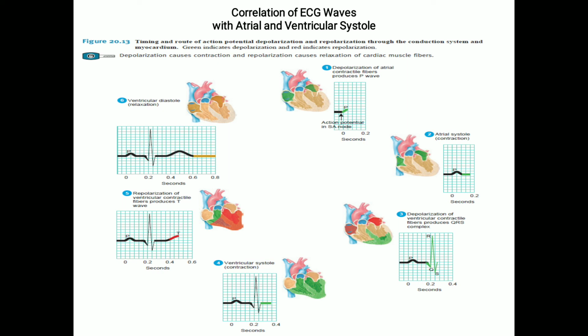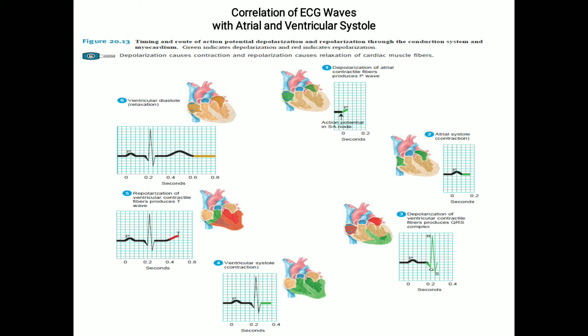Number 1 shows that the cardiac action potential starts from the SA node. It propagates throughout the entire atrium, which allows the atrial muscles to contract, and then it flows downwards to the AV node. This happens in about 0.03 seconds. This is called atrial depolarization, where the fibers of the atrial muscle contract, and this is shown in the ECG as the P wave.